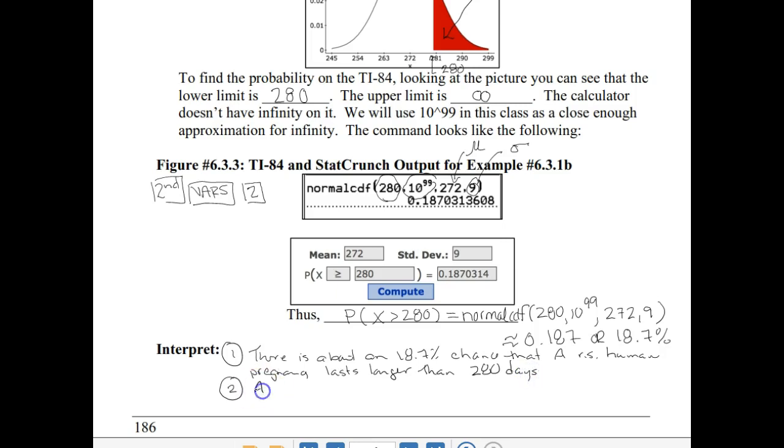Or we could say about 18% of all human pregnancies last longer than 280 days. Every probability we can either interpret for an individual or as a percentage of all. Depending on the context and the question we have been asked, we would prefer one over the other, but both of them are legitimate interpretations.